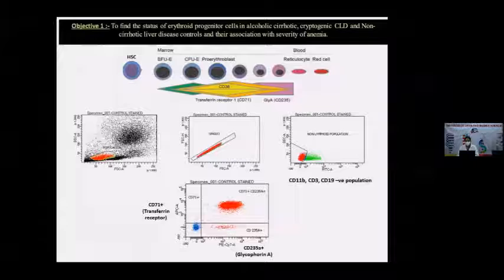But when the progenitor cells go into the maturation state, they start showing the CD235a marker, which is glycophorin A. So I took the bone marrow and did FACS analysis. This is the picture of the flow cytometry result that shows the number of erythroid progenitors according to their expression of the markers.